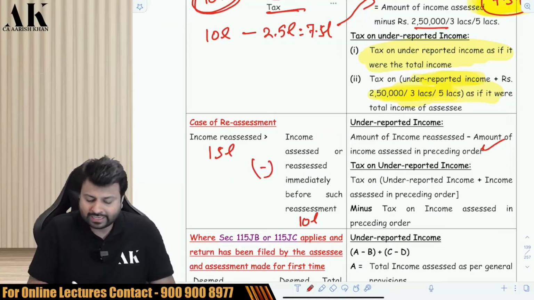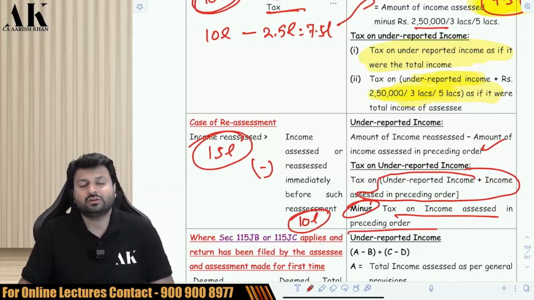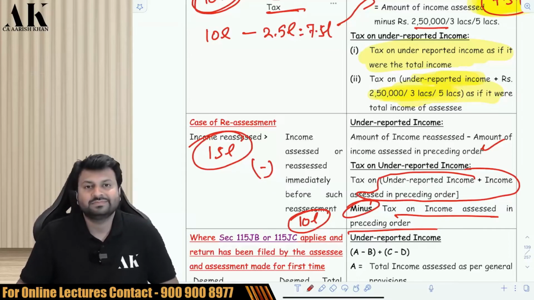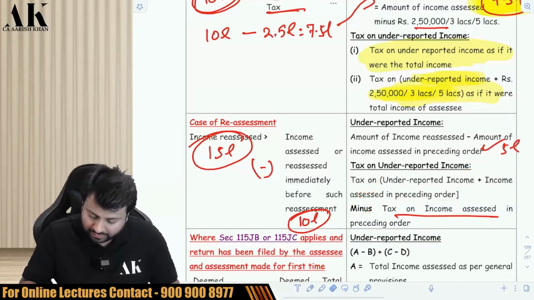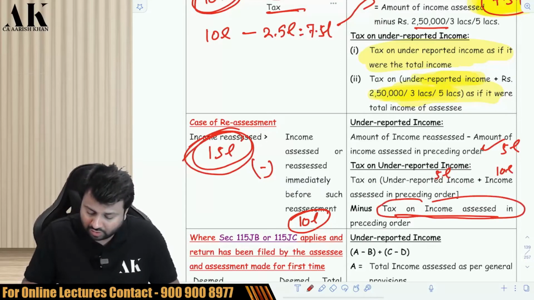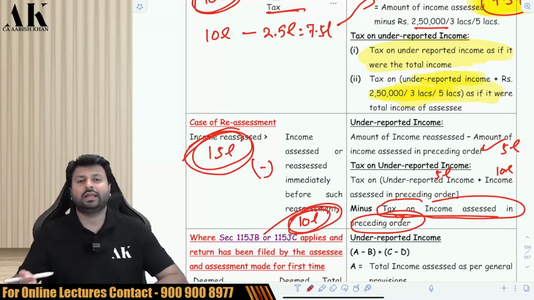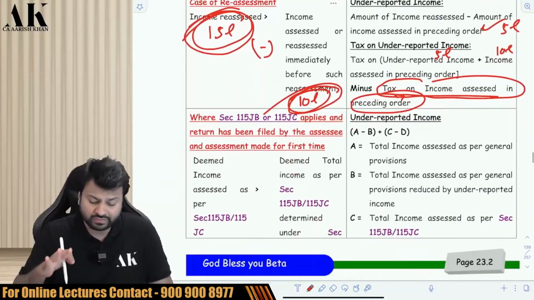Similarly, while computing the tax, first you will compute tax on 15 lakhs. Then minus, you will compute tax on 10 lakhs. So the difference between the two is 5 lakhs. How, sir? Tax on underreported income plus income previously assessed. So first compute tax on 15 lakhs and then compute tax on income assessed earlier, on 10 lakhs. Is it clear? I hope it is clear. So this is the third case where it is a case of reassessment.